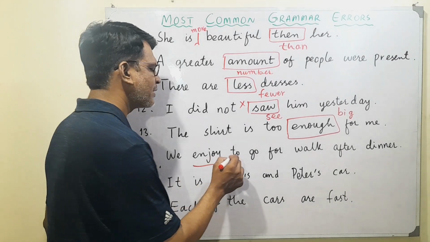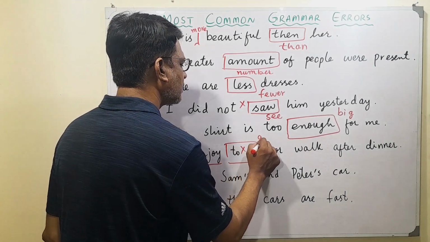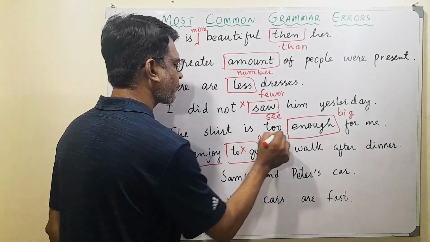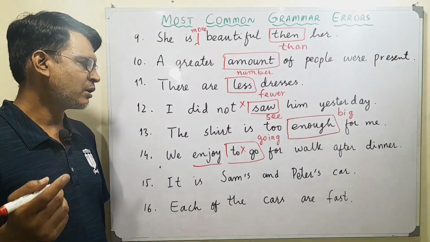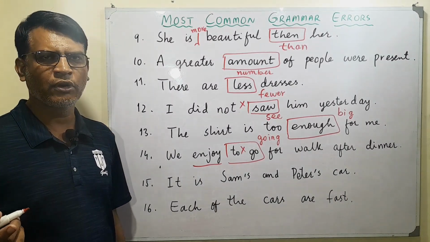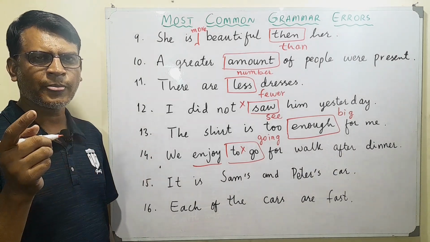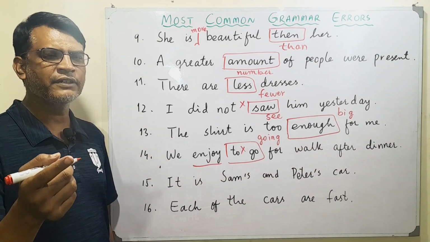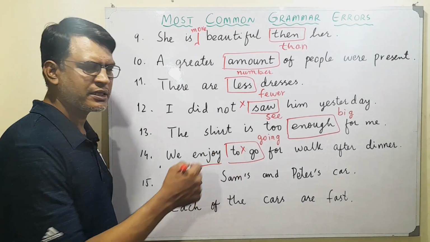So we say, we enjoy not to go, but going. With all the gerund words, we use going. We enjoy going for walk after dinner. So gerund takes ing form. Infinitive takes to form.